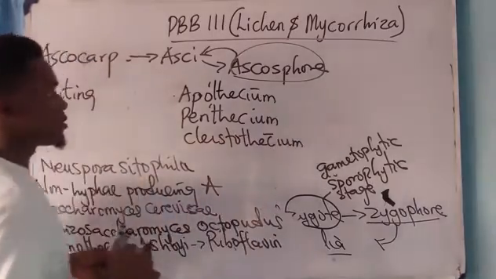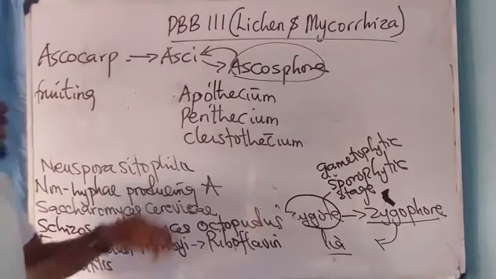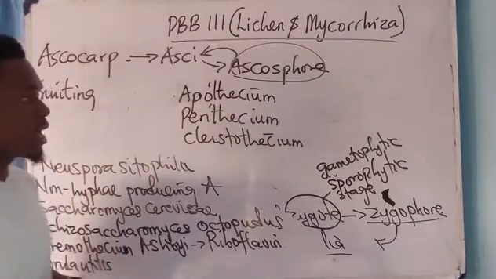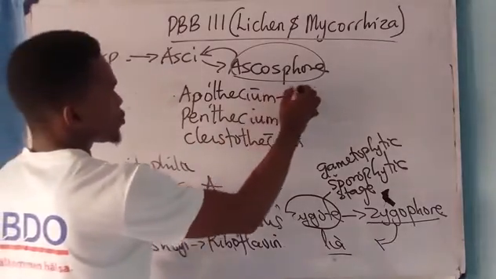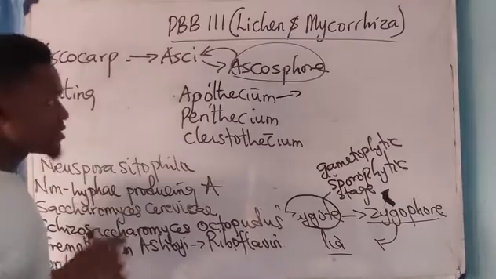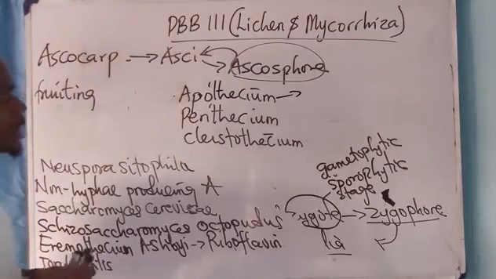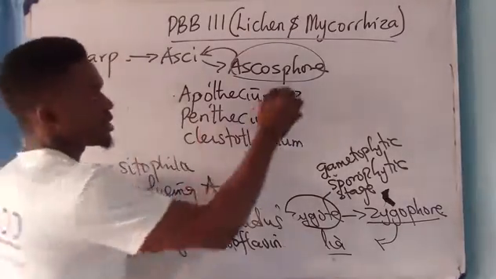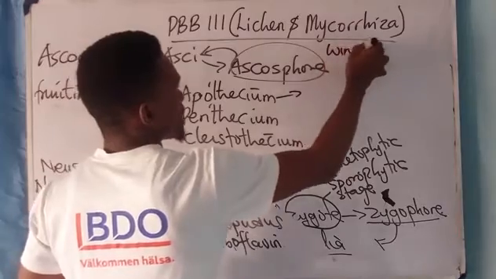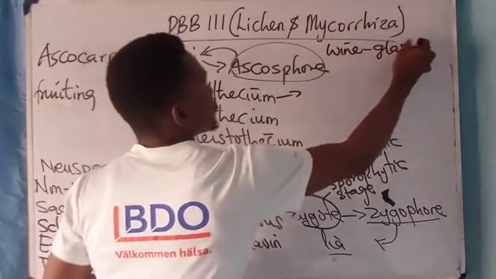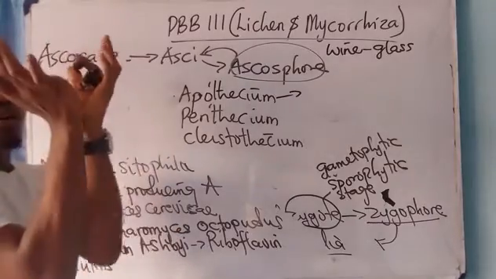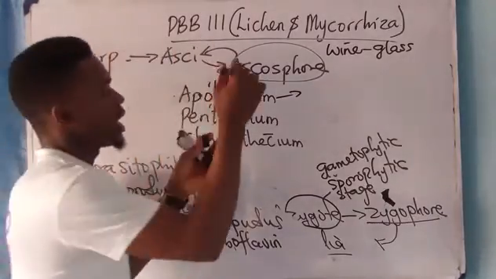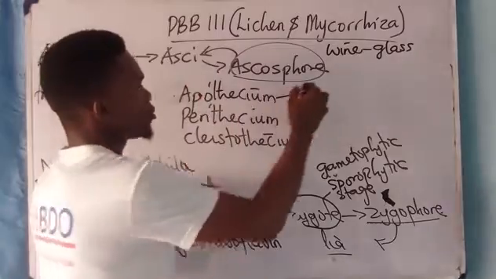So these are the 3 types of what? Ascocarps. Now, this apothecium, which is the first type of ascocarp, it is open. It looks like what? A wine glass, and it is open. It has a curved structure at the top, and this curved structure is called what?